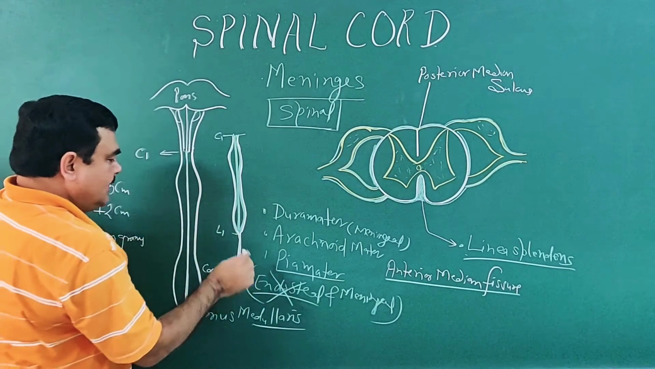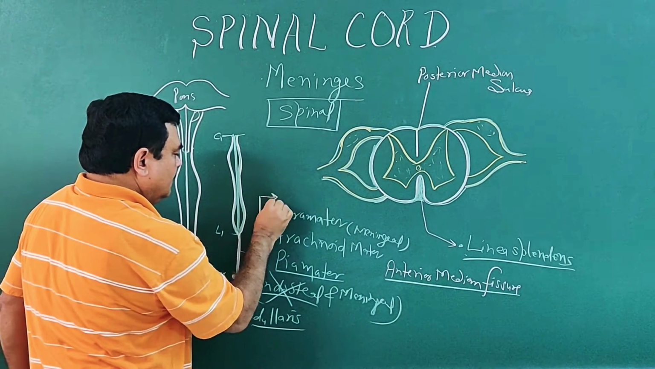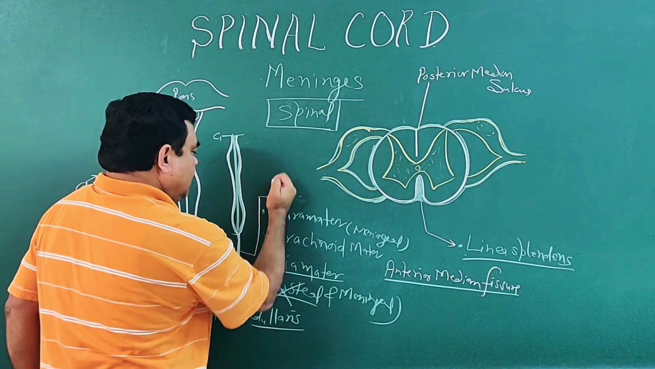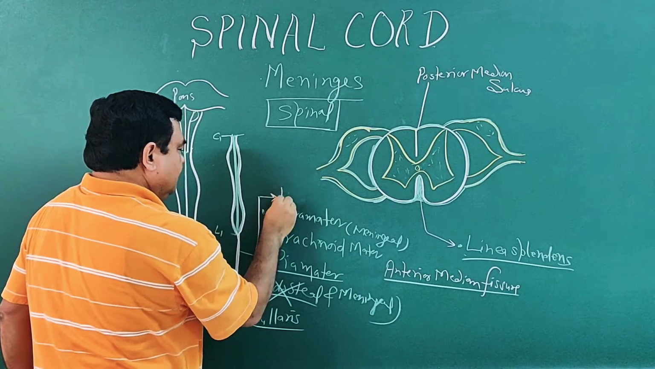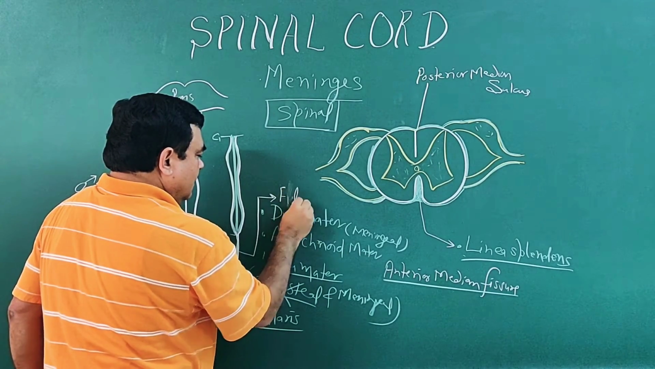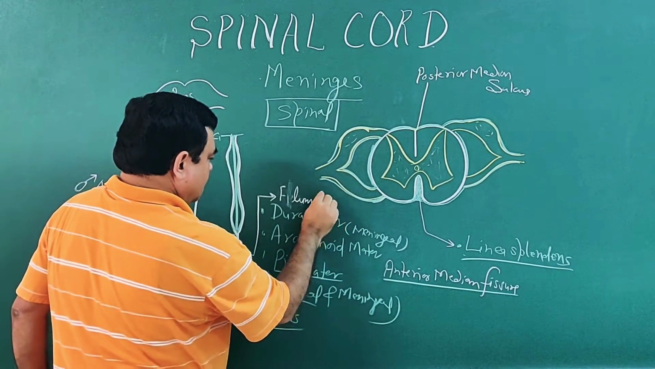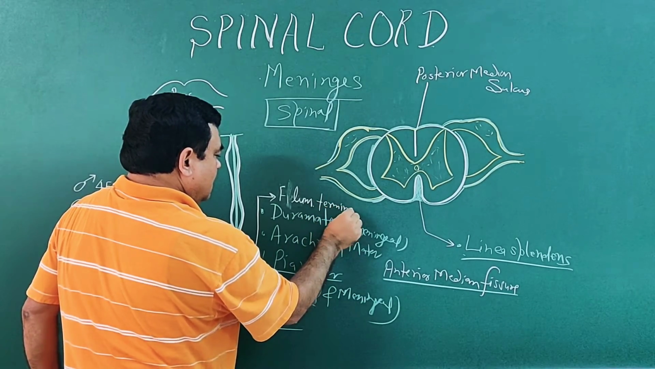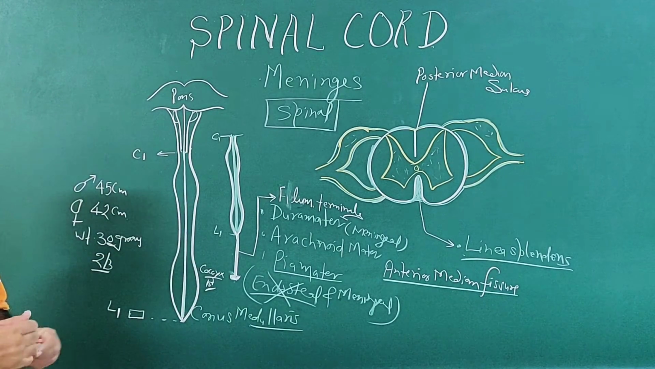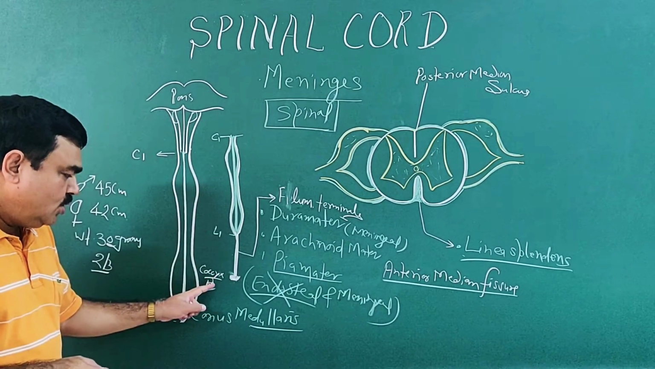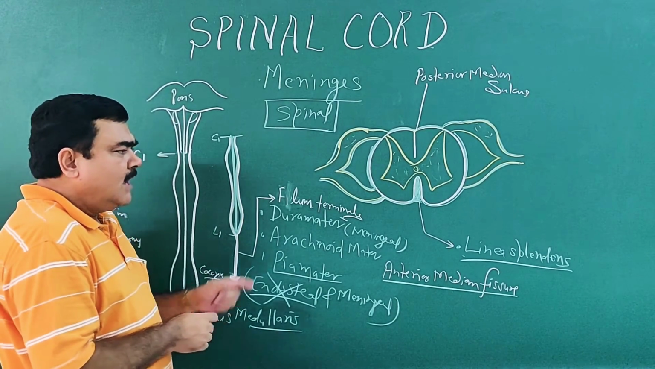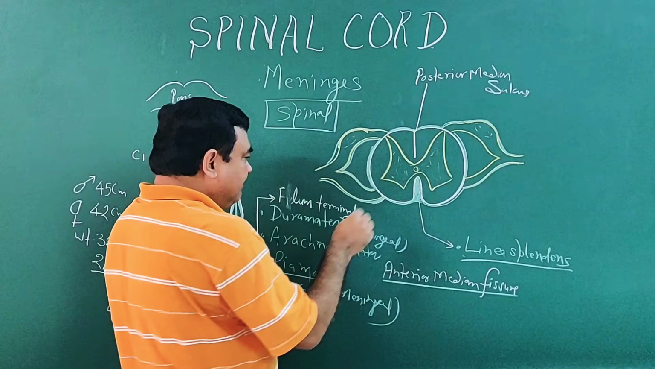This part is known as filum terminale. It extends from L1 to the first piece of the coccyx on the dorsal aspect. This is filum terminale.